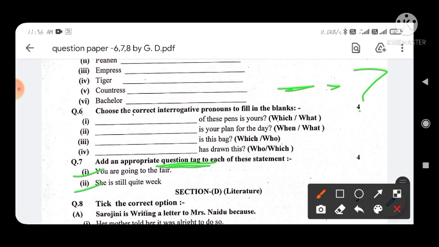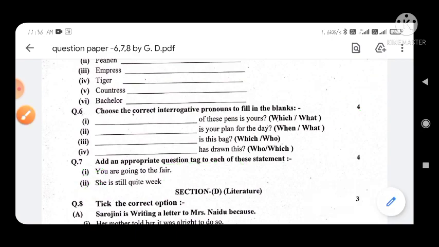So you can see here, given two statements, so you have to tag the question. If the sentence is positive, then tag the question in negative. If the statement is negative, then tag the question into positive. So I hope you all understand.